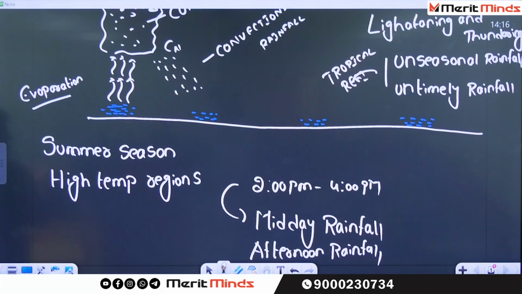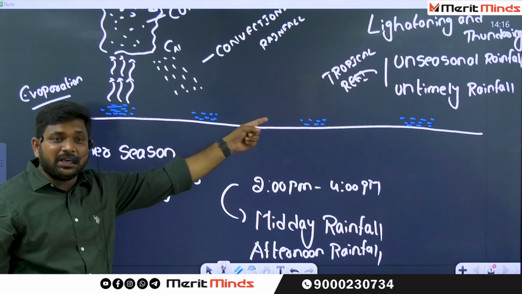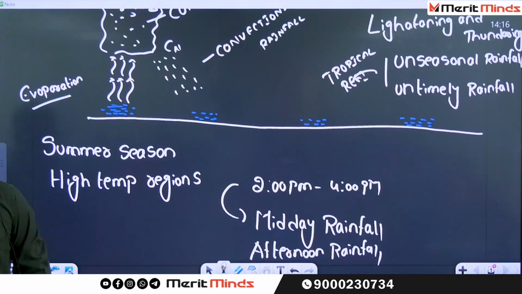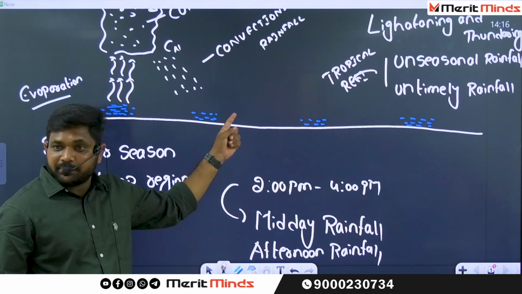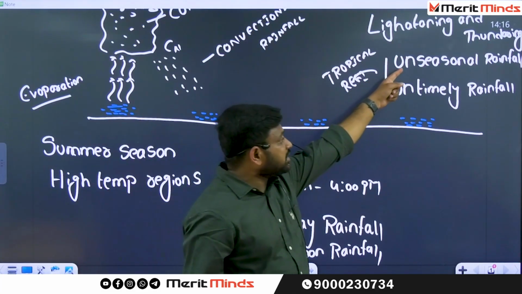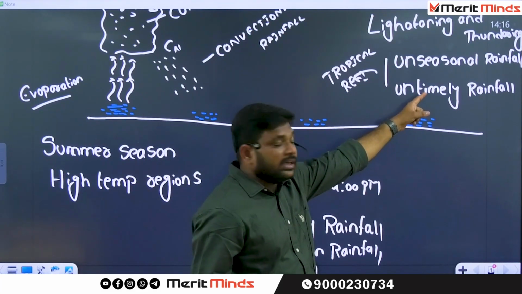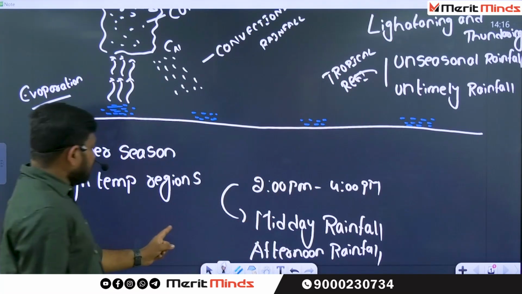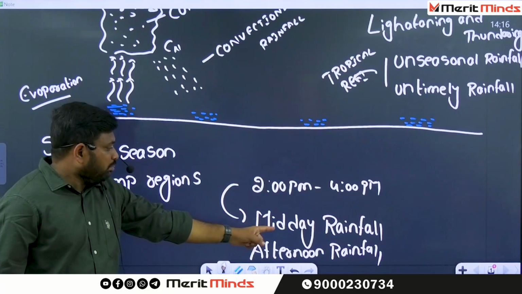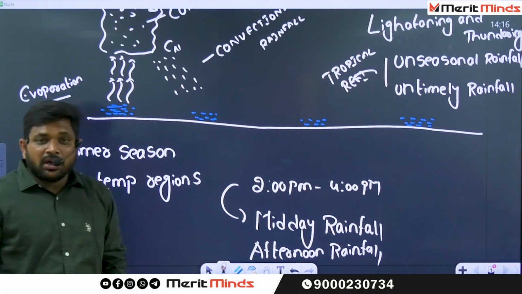Why? Because every day in the afternoon there is high temperature. There is no distinction between summer and winter. But what is the best example for a tropical region? What is that country? Our India. You can experience this type of rainfall exactly during the summer time. That's why this is called unseasonal rainfall, untimely rainfall. In tropical regions. But in the equatorial region, it is midday rainfall, also known as afternoon rainfall.